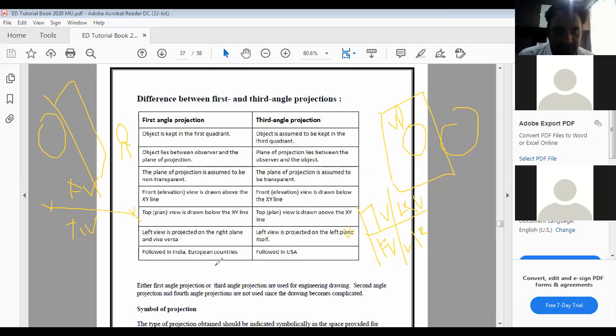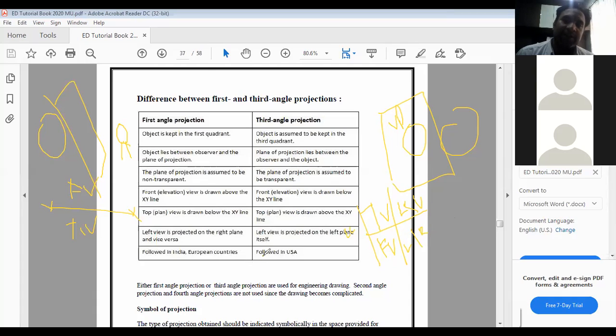And the first angle projection method is being followed in India and European countries in order to make the different drawings. But the third angle projection method will be followed in USA for making the drawing. So that is the difference. One of the students is asking me the question about the USA and India. So this is the difference: in the first angle projection method, the drawings are being made in the first quadrant, in India and Europe, while the third angle projection method, the orthographic drawings, is followed in USA.